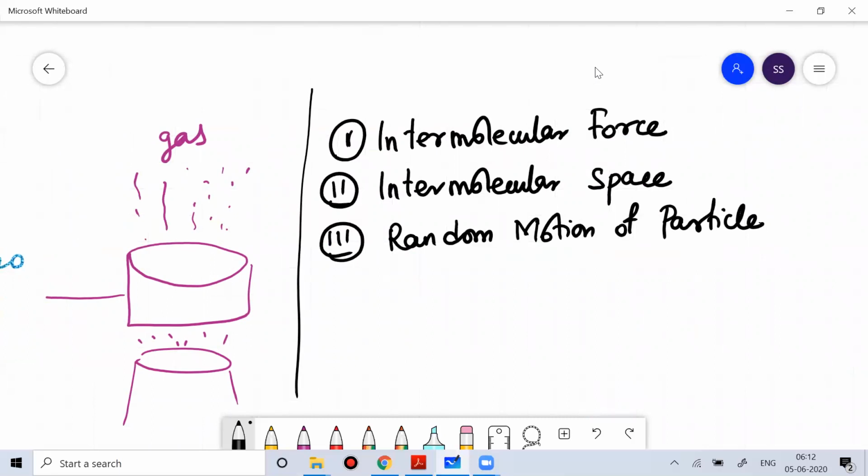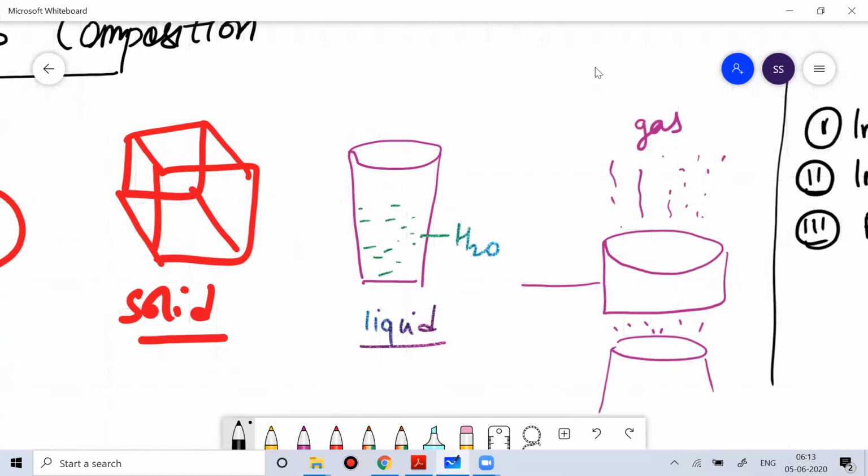These items are always in a state of motion, because they possess kinetic energy. And when they are in different states of motion and we provide heat energy to them, that can weaken the intermolecular forces. And when the intermolecular forces get weakened with more and more temperature, they can lose their states. So we say that they may transform from solid to liquid, and liquid can be transformed to gas, or like that.